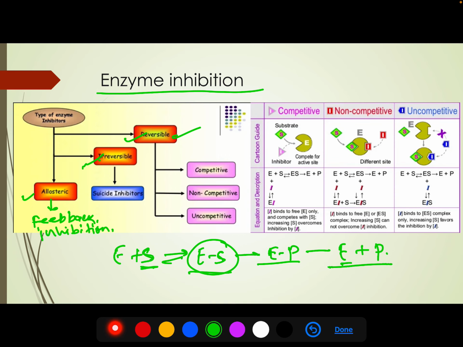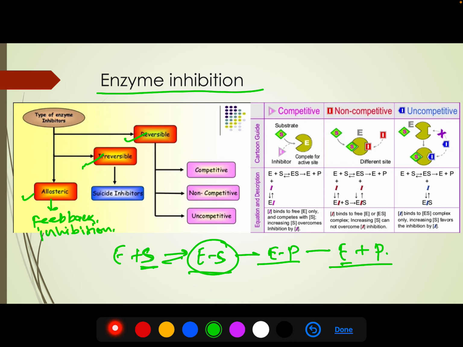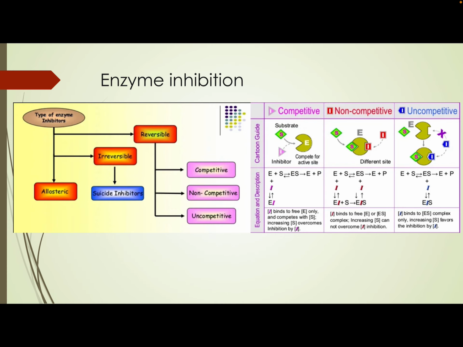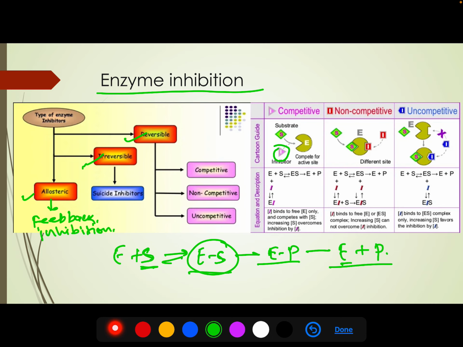First is competitive. So what happens in competitive inhibition? There is another molecule called an inhibitor, and this inhibitor is similar to the substrate, and it can also bind to the active site of the enzyme.